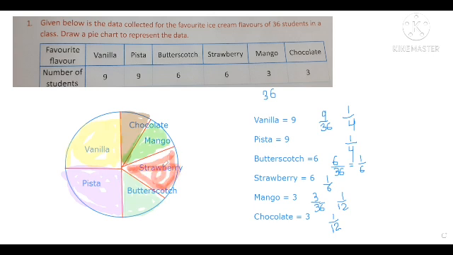So you can complete and make your pie chart just like this. I hope it's clear how to make a pie chart.